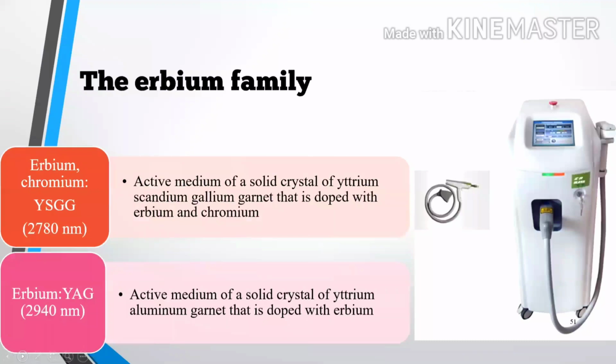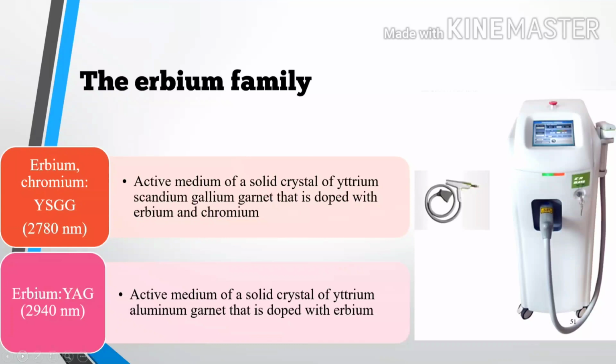Now, the Yttrium family. There are two wavelengths used in dentistry. Erbium, chromium:YSGG has a 2780 nanometer wavelength. In this, the active medium is a solid crystal of yttrium, scandium, gallium, and garnet, doped with erbium and chromium.